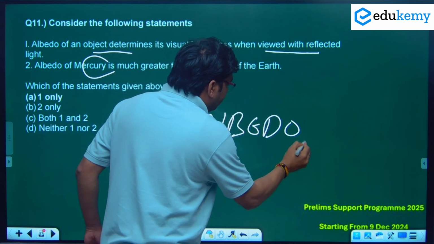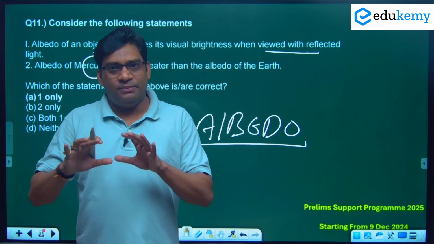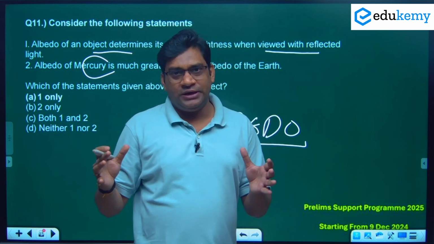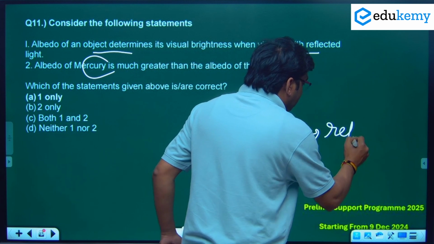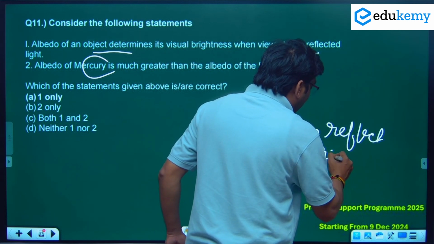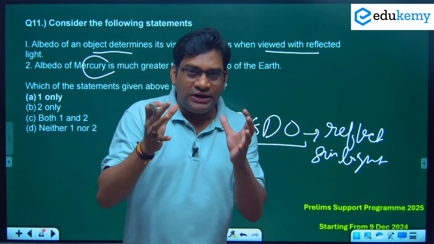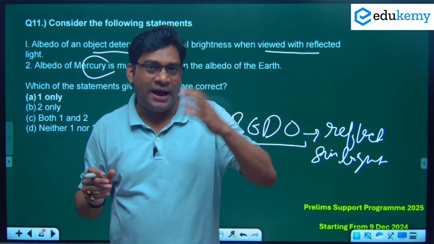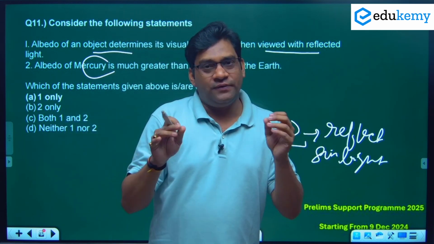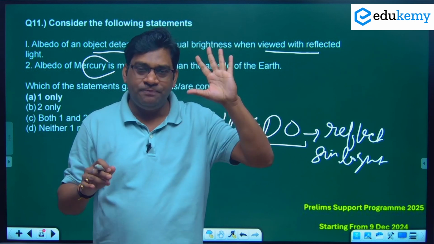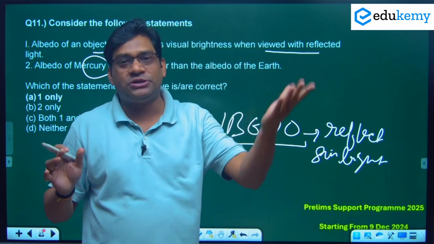So the albedo word meaning is this: when sunlight falls on the earth surface, there are multiple, different types of objects that reflect the sunlight. When they reflect the sunlight back to space, this is called albedo. जब कोई object sunlight को absorb नहीं करता और वो reflect होकर वापस जाती है. For example, polar areas with snow covered surfaces, जो होते हैं 90% they reflect the light back to space. So albedo means the reflected amount of sunlight back to space.